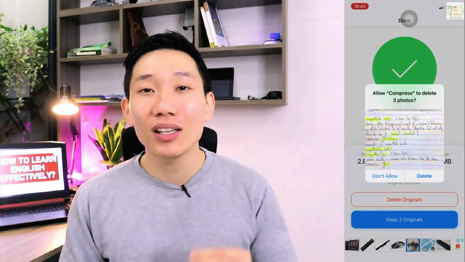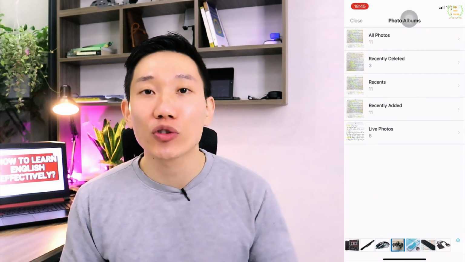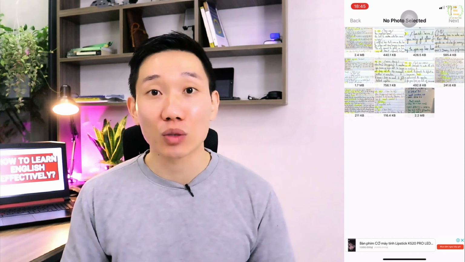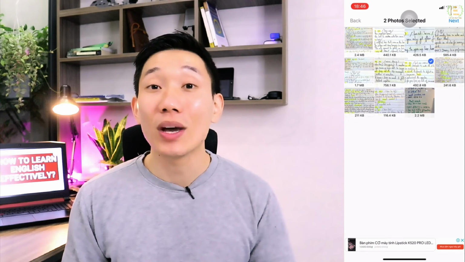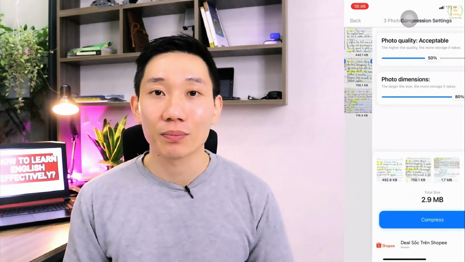And after it's done compressing your photos, you can actually click on deleting all the original photos so you can clear out all the space on your phone. And only keep all of the compressed photos to insert into Smart Cards Plus.